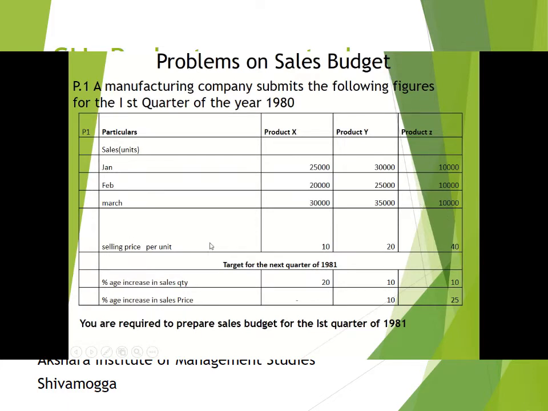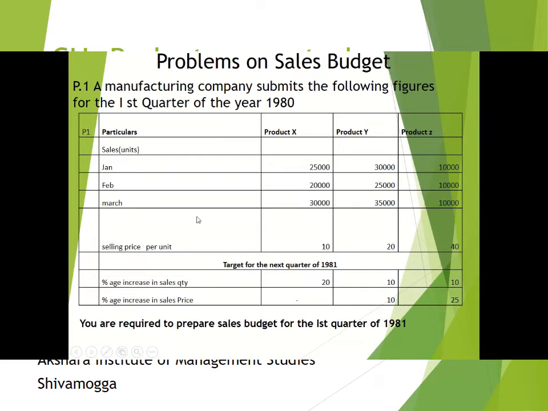And the selling price per unit is different for each of the three products: 10 rupees per unit for product X, 20 rupees per unit for product Y and 40 rupees for product Z. And some alterations have been given, which the company has to follow for the next estimate of their sales budget. What is that? Percentage increase in sales quantity.